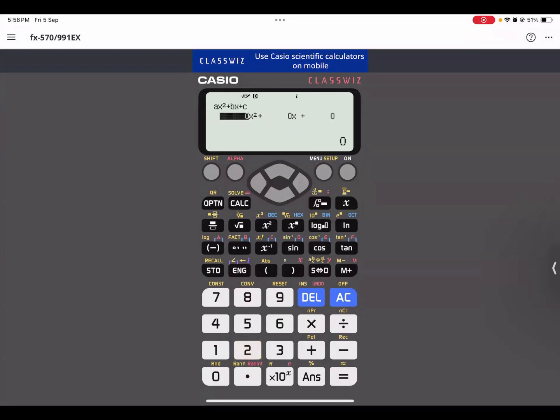And look, a and b and c, they're asking you for a, b and c. So a was I think 1, b was -4 and c was -20. And look, it is giving you x1. The first answer is 2 plus 2 root 6, and then 2 minus 2 root 6. Got it? And it can also give you the turning points as well. Look, here the minimum value of x is 2, minimum value of y is -24.